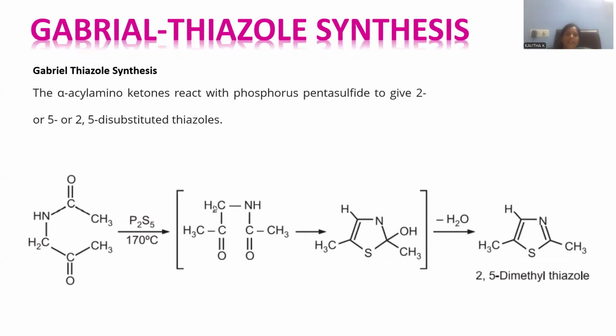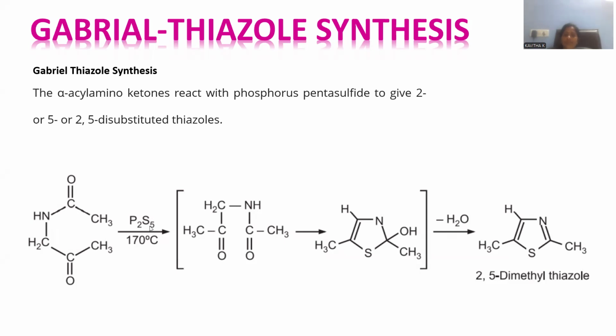Let me go with the second named reaction called Gabriel thiazole synthesis. In order to synthesize the thiazole by Gabriel method, let me introduce the compound where you can find amide and ketone in the single compound, right? So this is called acyl amino ketone. This is called acyl. This is called amino. This is called ketone. Acyl amino ketone able to react with phosphorus pentasulfide.